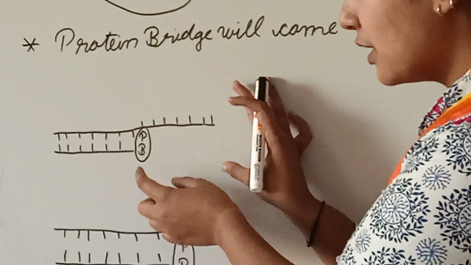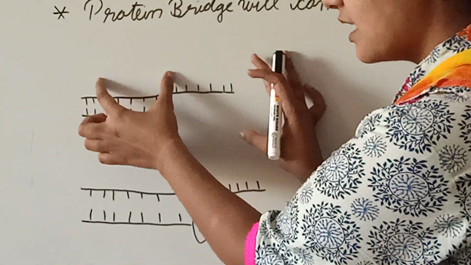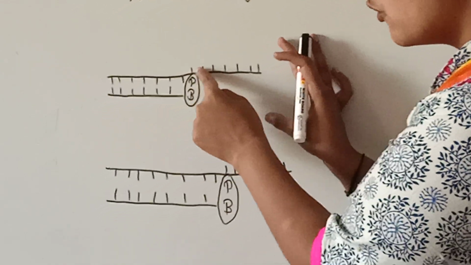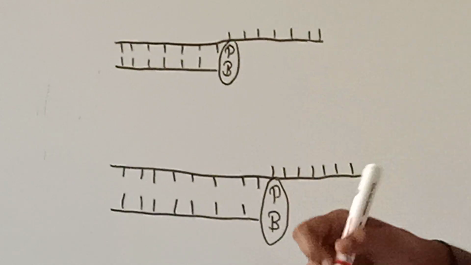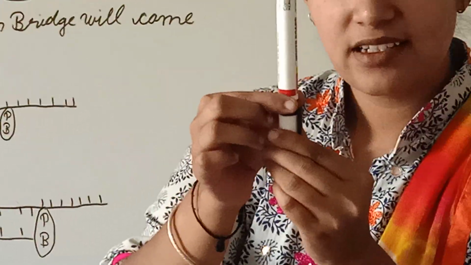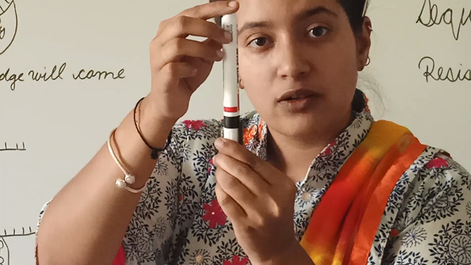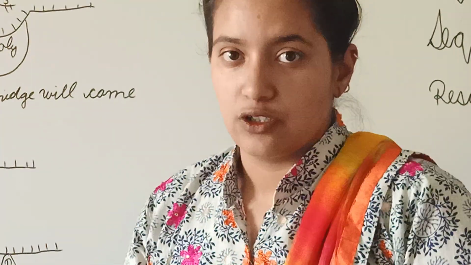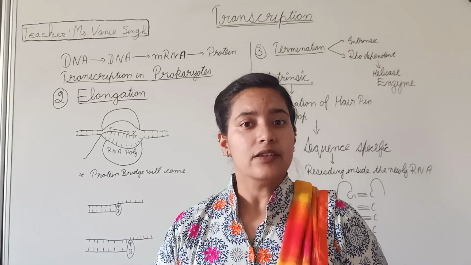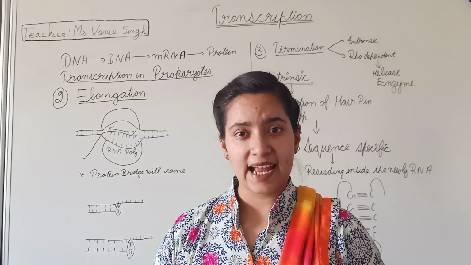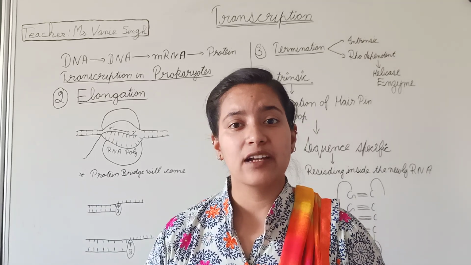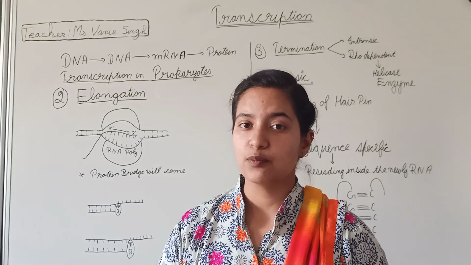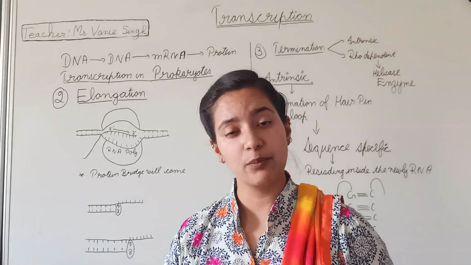Okay. So what will be happening here? This one is the DNA strand and this one is the RNA template strand. So this nucleotide will be getting downside. How? These are the nucleotides which are in the up position. Now the function of the protein bridge is that it will shift down to the downside. So the function of the protein bridge is only that it ensures that at one time only one nucleotide can pair with another nucleotide. So by this our elongation has been completed.